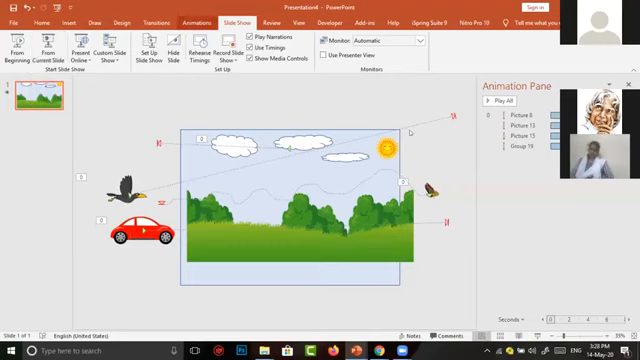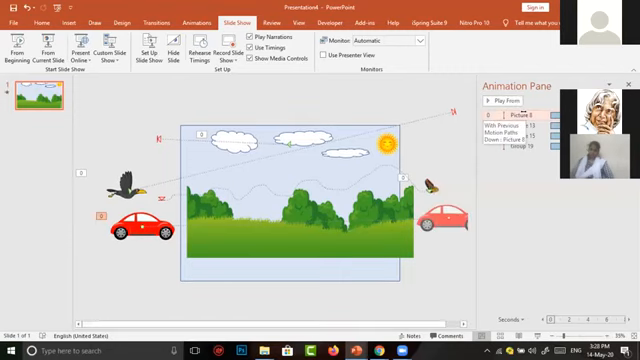The car has moved twice only. Suppose if you want to move the car again and again till the scene comes to an end, you have to go